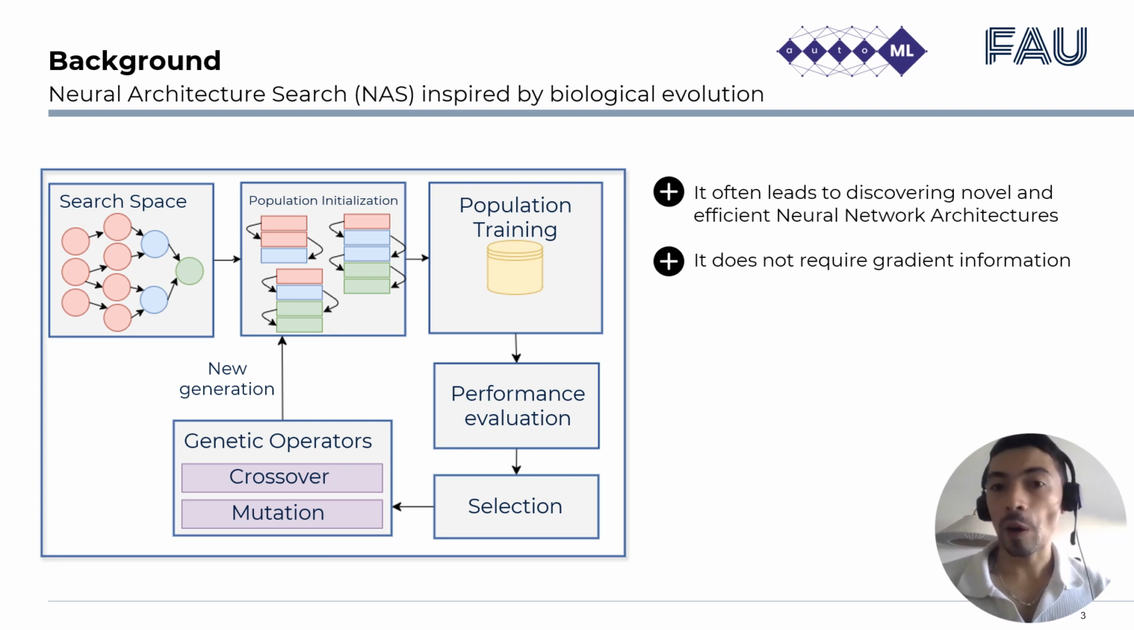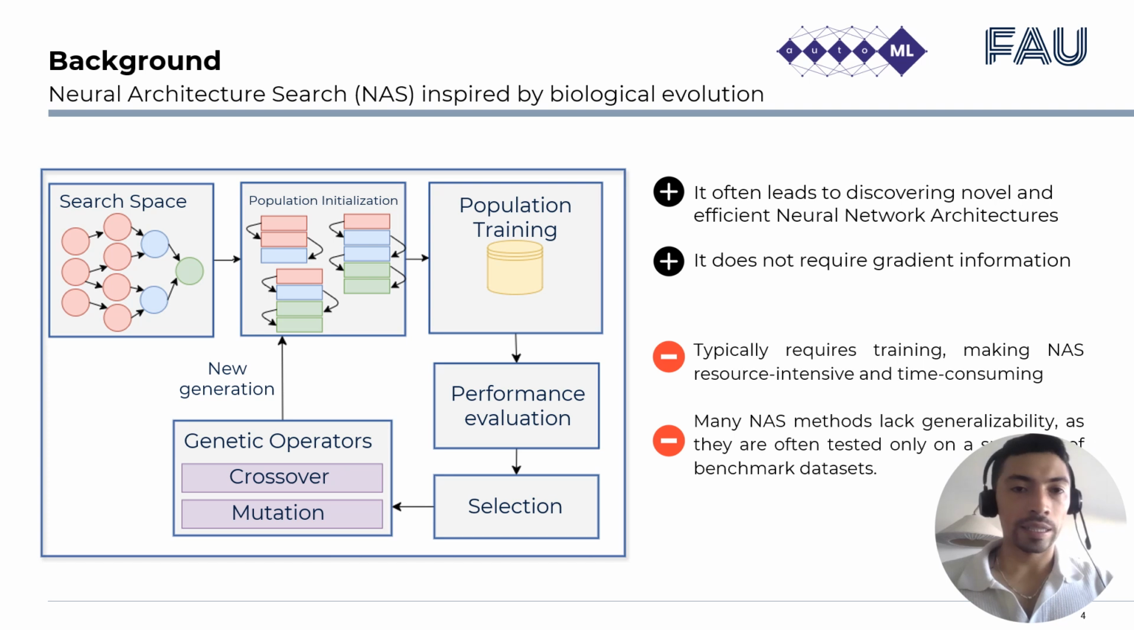NAS has become a powerful method for automating the design of deep neural networks in different applications, and among the different optimization techniques, evolutionary approaches stand out for their flexibility and their capacity to explore diverse solutions, and it does not require gradient information. But evaluating NAS architectures usually requires training, which makes NAS very resource intensive. And additionally, many NAS methods lack generalizability as they are often tested only on a small set of benchmark data.